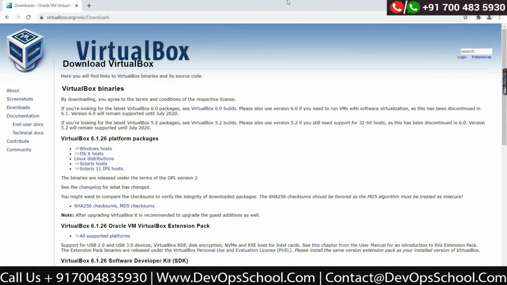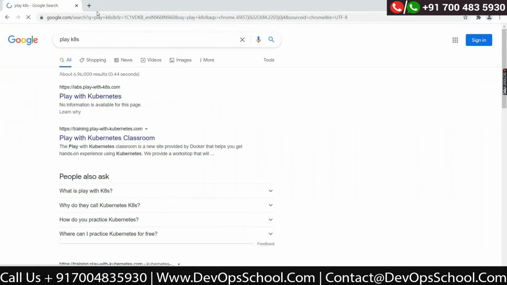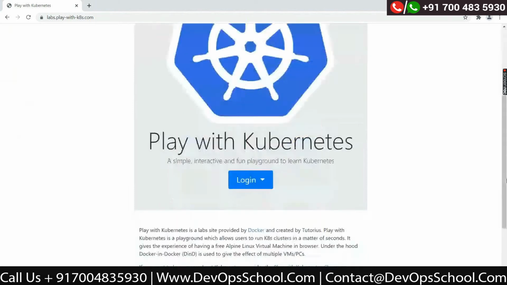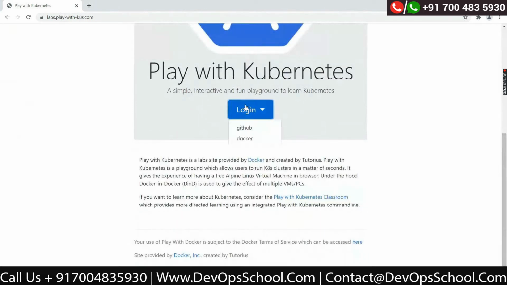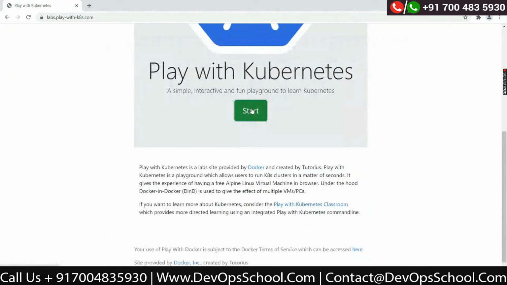Okay, guys. If you still don't want to do the installation on your personal laptop, some alternatives are available on the internet. Let me tell you. It is KDS, Play with Kubernetes. It will tell you to log in, using a GitHub or Docker account. I can log in. GitHub will ask me something. Okay, start.